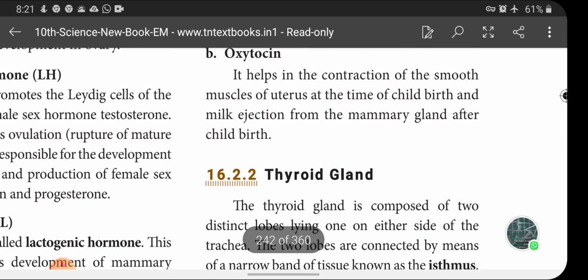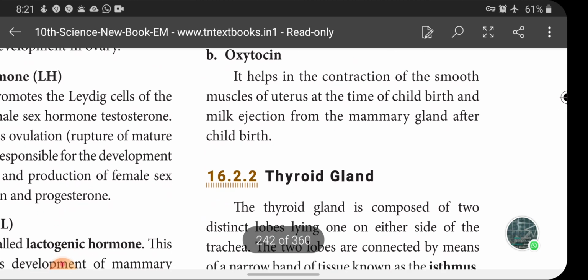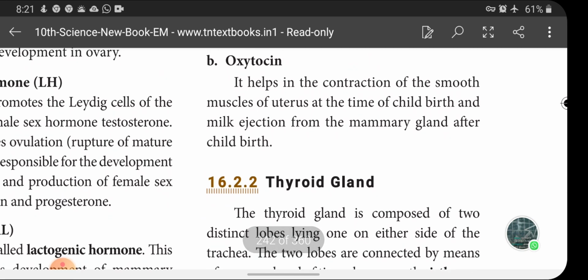Next one is oxytocin. It helps in the contraction of smooth muscles of the uterus at the time of childbirth and milk ejection from the mammary gland after childbirth. Oxytocin is another hormone secreted by the neurohypophysis. There are two functions for oxytocin. One is contraction of smooth muscle of the uterus during childbirth. Another one is ejection of milk from the mammary gland after childbirth. These are the two functions of oxytocin.